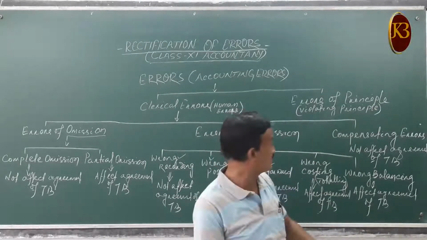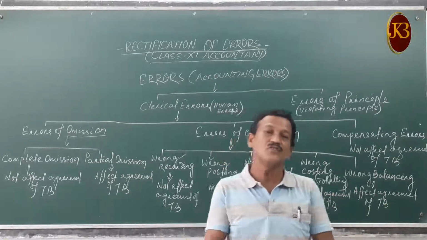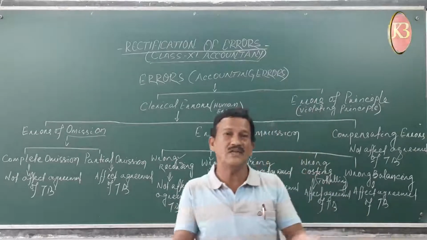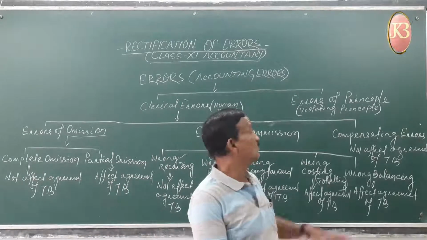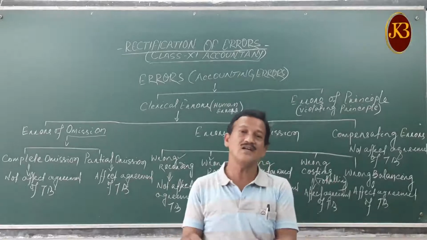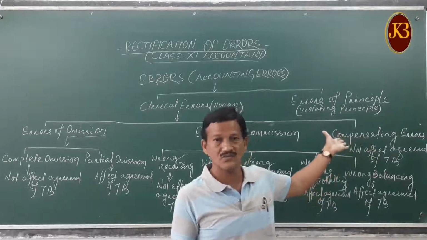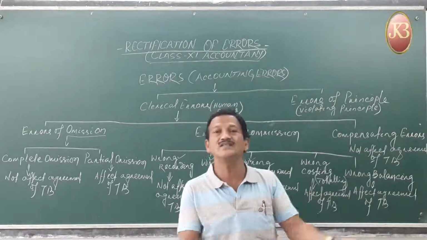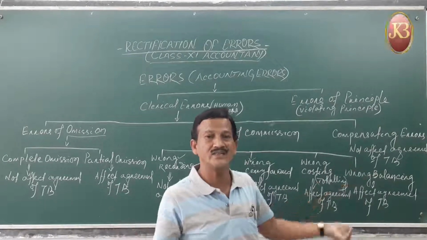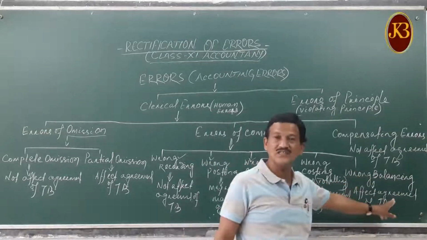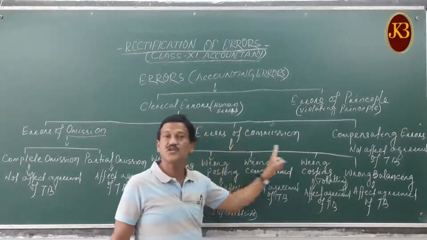So this type of mistake will certainly affect the agreement of your trial balance. Suppose the purchase account: while we are totaling and balancing the purchase account, we have done wrong totaling, wrong balancing. That means the total purchases account was calculated as 10,000 instead of 1,000, so that is the excess 10,000 we had shown. That is overcast by 1,000, or undercast by 1,000, overcast by 1,000, 500, 10,000, like this. That is the wrong balancing that will affect the agreement of your trial balance. So this is errors of commission.